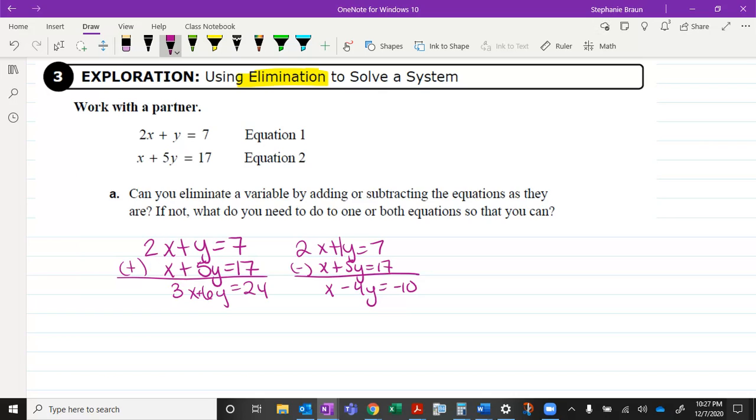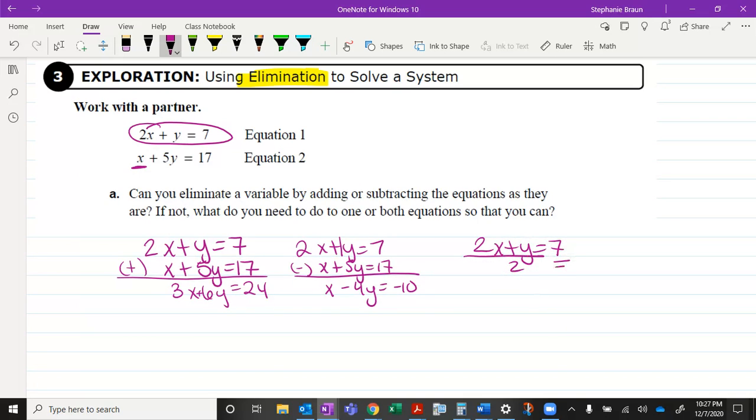And then they give you a hint. What do you need to do to one or both equations so that you can? A common answer I've seen from different class members is to take this equation and divide it by 2. And I think the reason they're talking about that is so that you can have the same x here. So you can do that. You can divide everything by 2 if you take the 2x plus y equals 7.